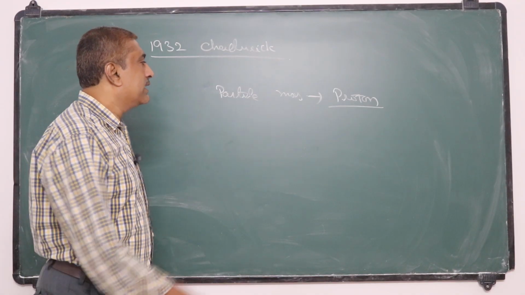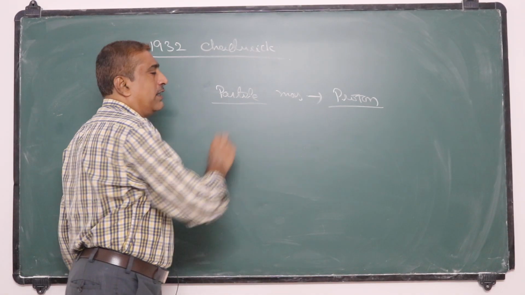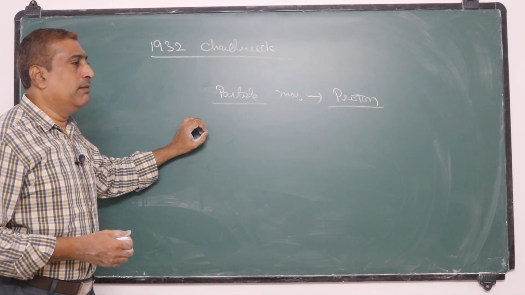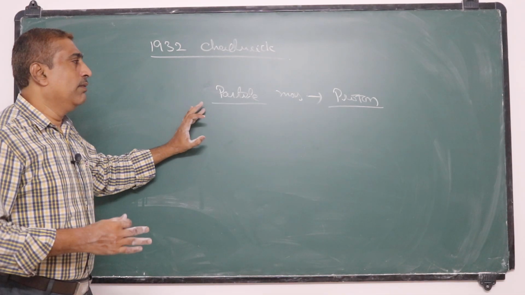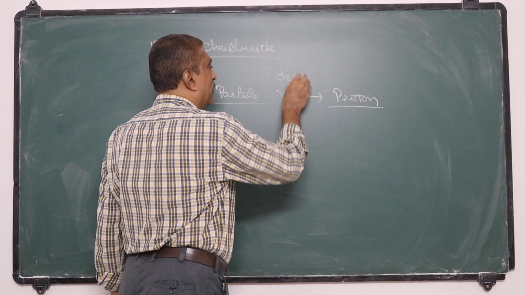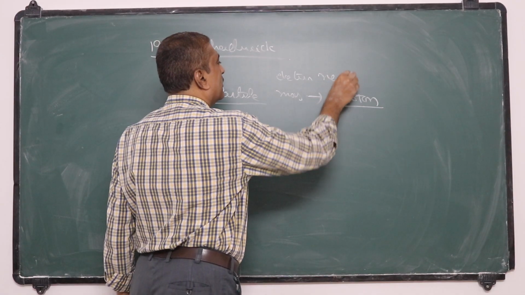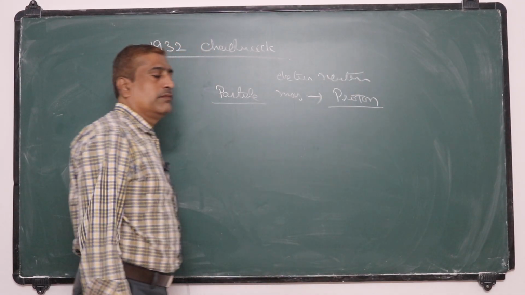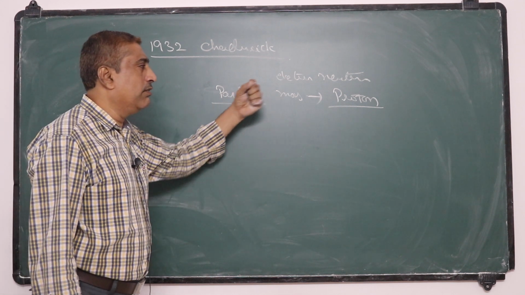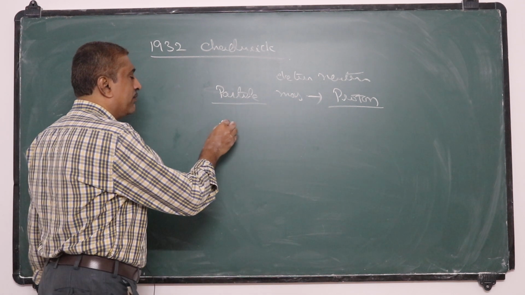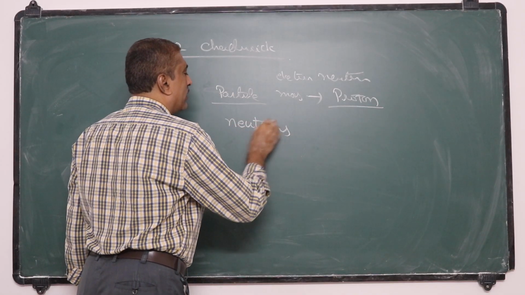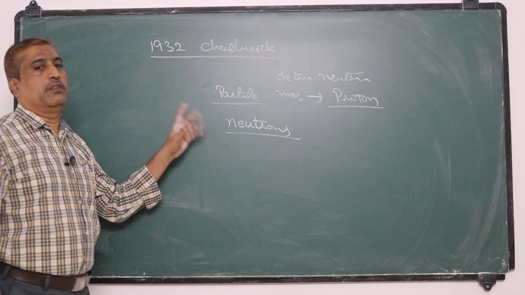And next one, as these radiations are not deflected in electric and magnetic fields, he suggested that they are electrically neutral. So they are electrically neutral, and their mass is approximately equal to that of a proton. So he named them neutrons. Thus the neutron was discovered by Chadwick.